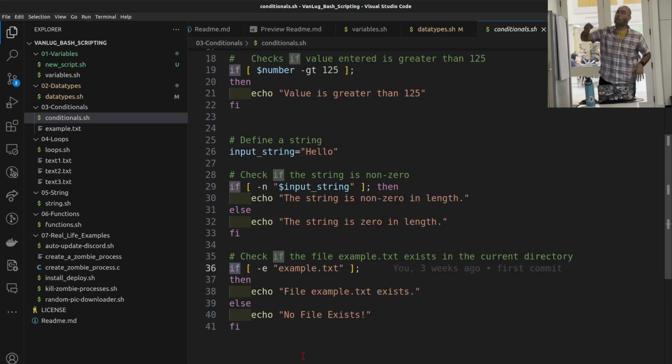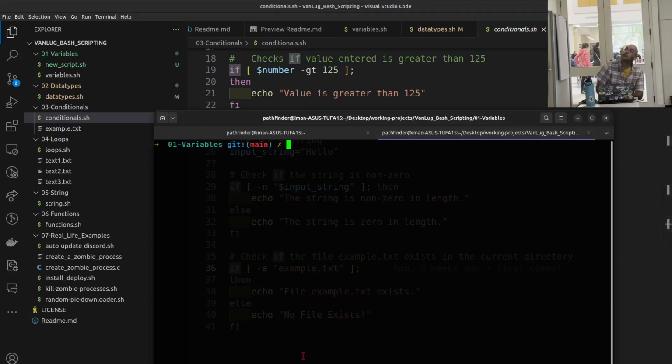Oh, and the third one checks for the example file, and -e is for exist. So if that example.txt exists in the same folder, unless we need to define the full path, then it says it exists. So let's just run this. I'm going to go to the third one.